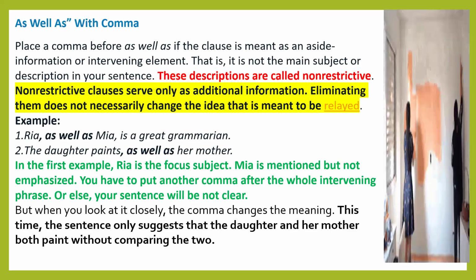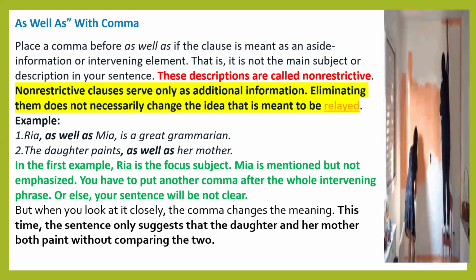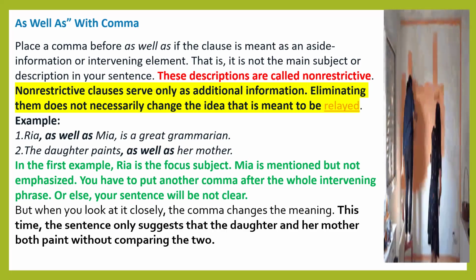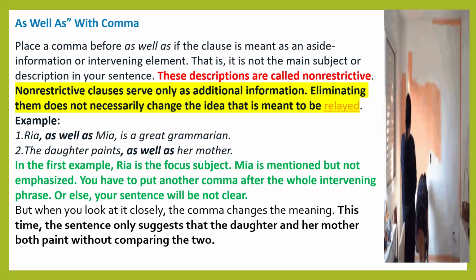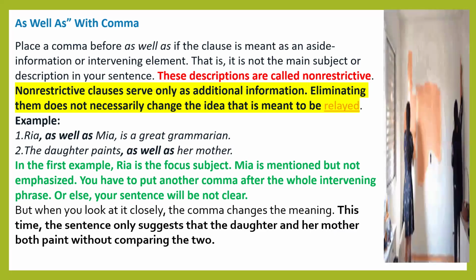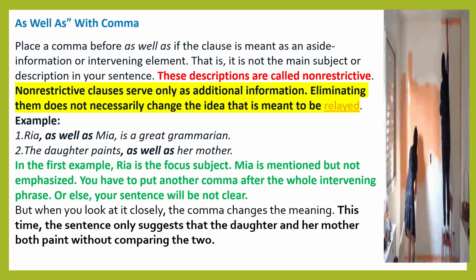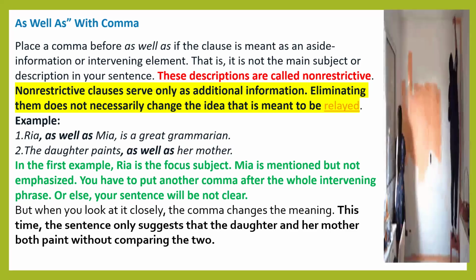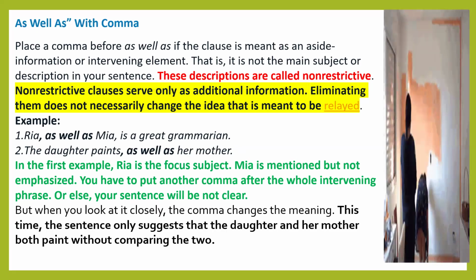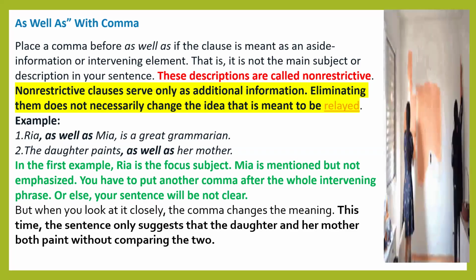These descriptions are called non-restrictives, which give additional information. If we remove them, it does not change the meaning of the sentence. Ria is a great grammarian, if we are not using as well as Mia. The daughter paints. The sentence is giving complete meaning. So: The daughter paints, as well as her mother. The comma completely changes the meaning. This time the sentence only suggests that the daughter and her mother both paint. We are not comparing daughter and mother.